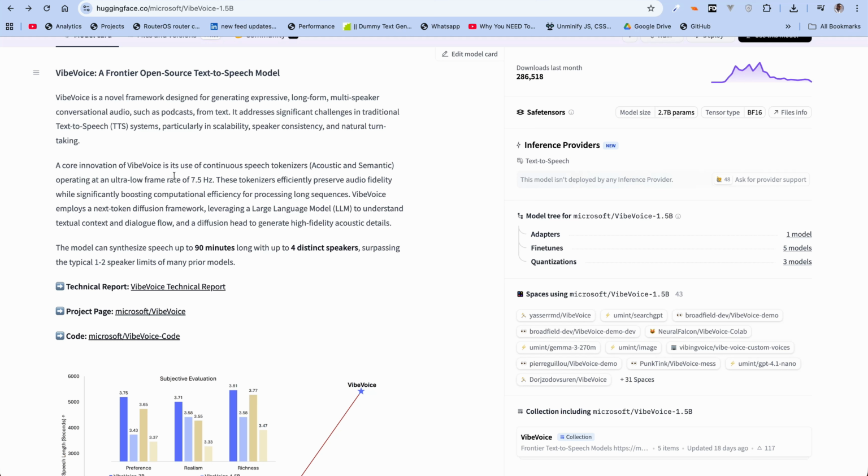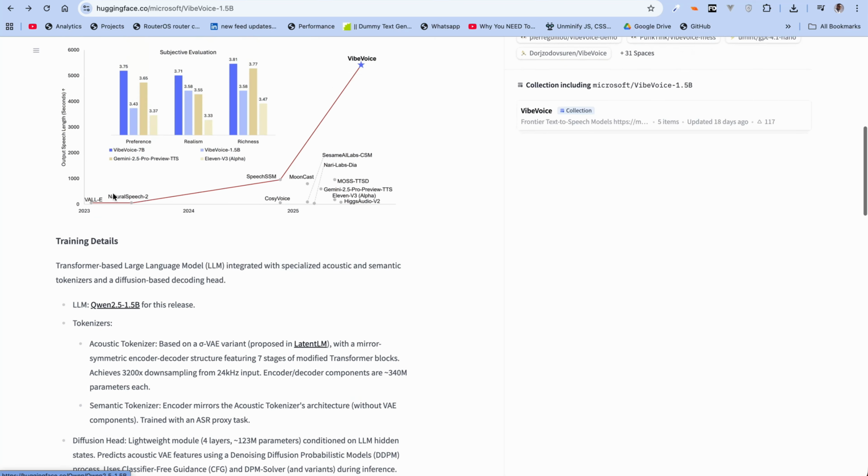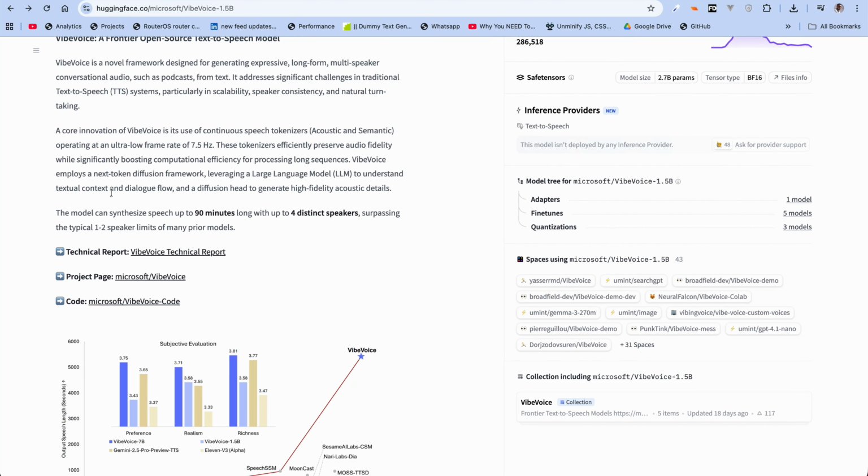A core innovation of VibeVoice is its use of continuous speech tokenizers, acoustic and semantic, operating at an ultra low frame rate of 7.5 hertz. These tokenizers efficiently preserve audio fidelity, we'll see, while significantly boosting computational efficiency for processing long sequences. VibeVoice employs a next token diffusion framework, leveraging a large language model to understand textual context and dialogue flow, and a diffusion head to generate high fidelity acoustic details. So I think that's where they employed the Qwen 2.5 1.5 billion parameter model. Now, we're going to find out at the end of the day. We'll see if it actually does a really good job.